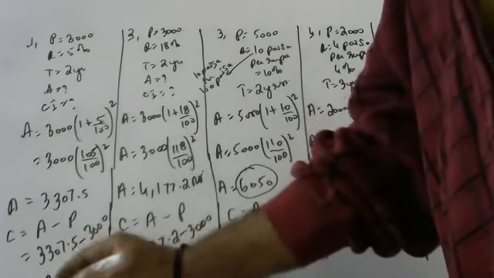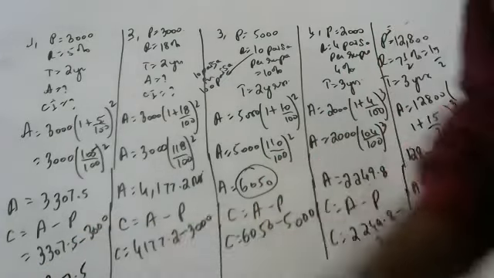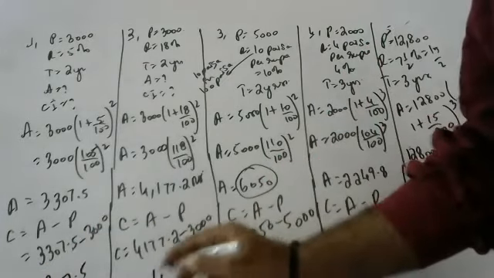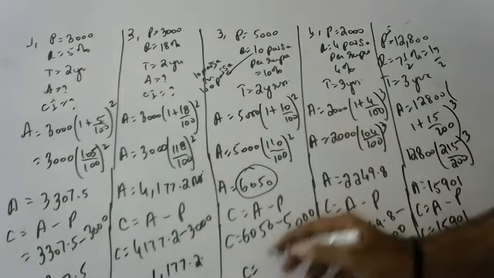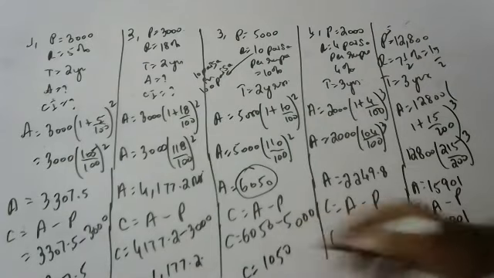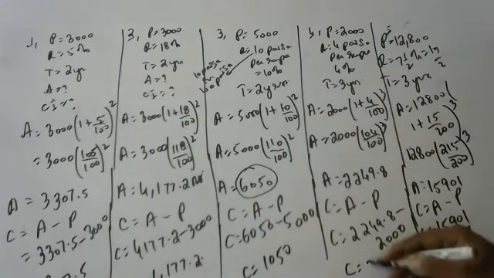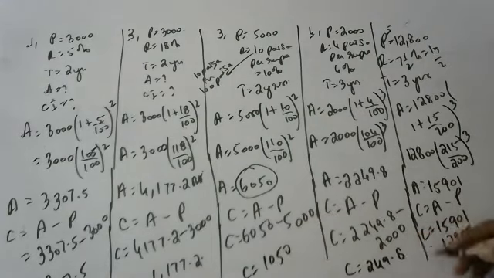This is 307.5 rupees. Okay, now thank you. This is 1177.2 rupees, children, and this is 1050. This is 249.8. This is 3101. That's it, children.